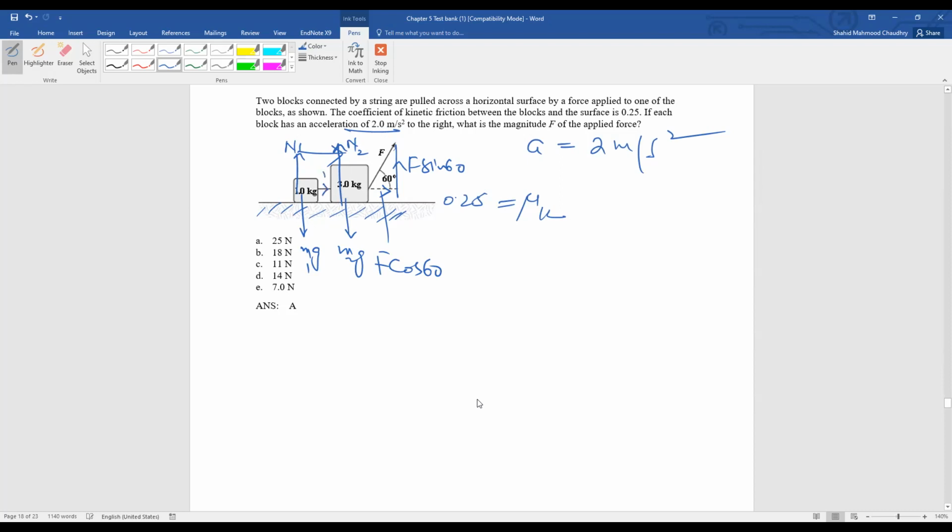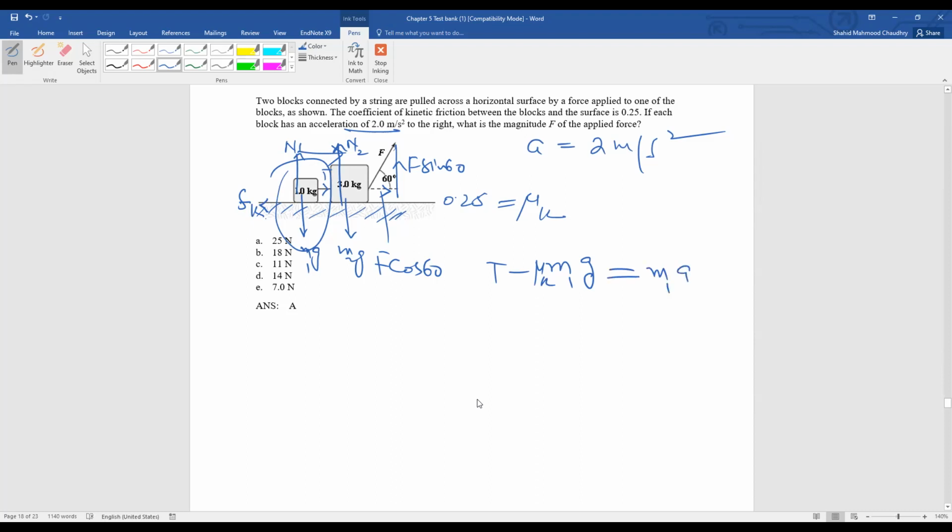I'm taking this direction of tension. If I consider this block only, then T minus mu K into M1G, because the frictional force is on this side. This is F of K, so F of K, I am writing mu K M1G, is equal to M1A.